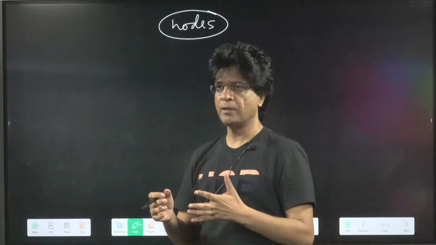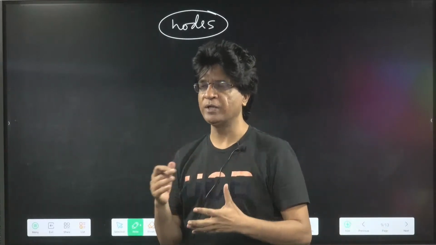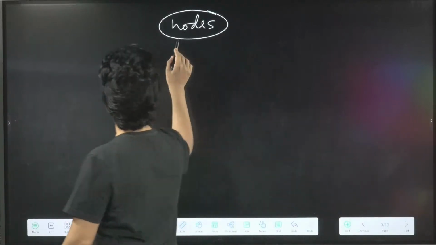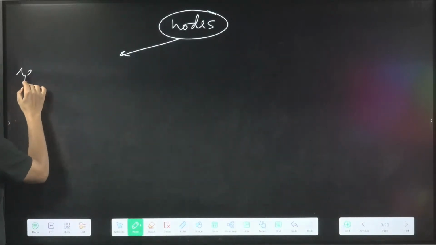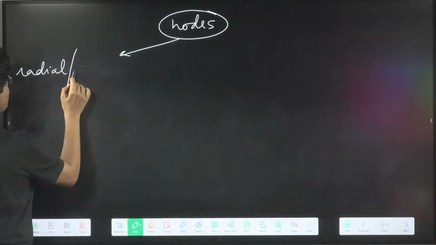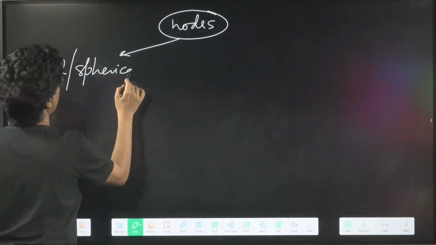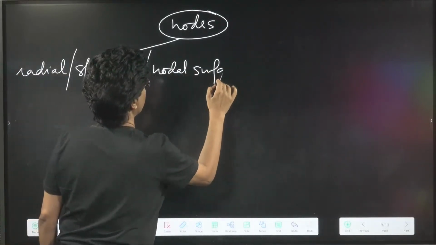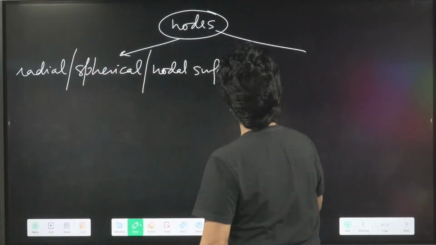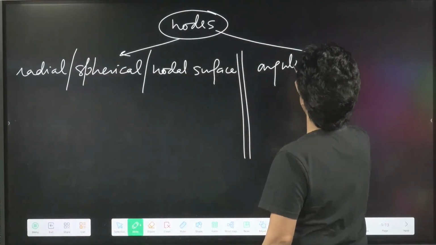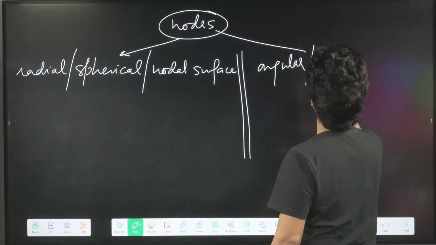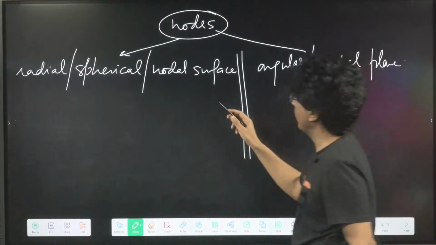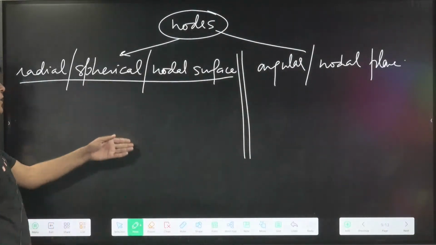Nodes are the places around the nucleus where the probability of finding an electron is 0, or minimum. There are two types of nodes. The first is the radial node, also called the spherical node or nodal surface.